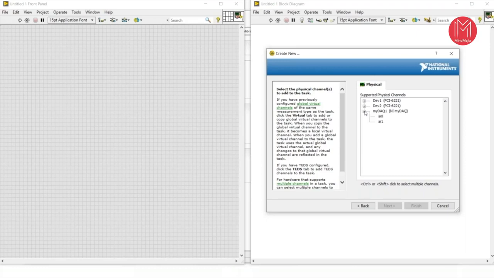myDAQ contains two analog inputs. I will show you inside how you can connect your sensor with the myDAQ. First we will click on analog input 0, meaning channel number 1, only one channel. Now finish.